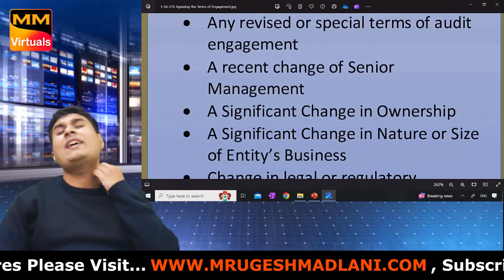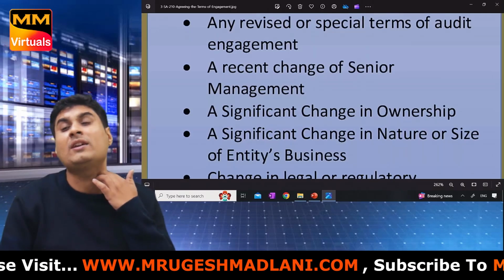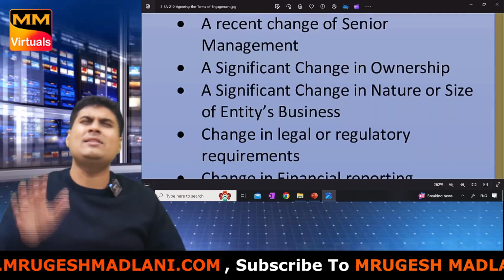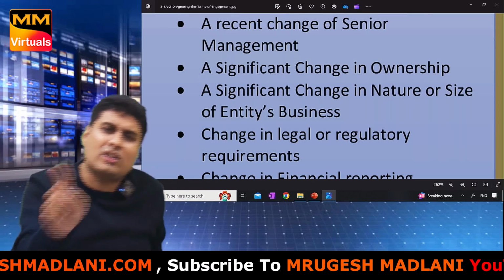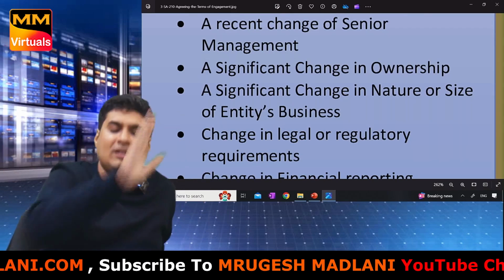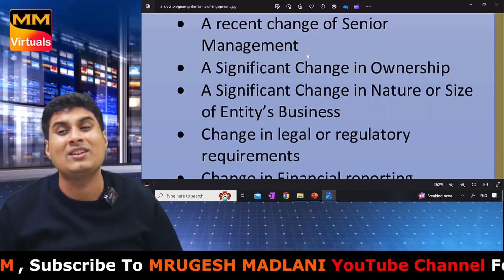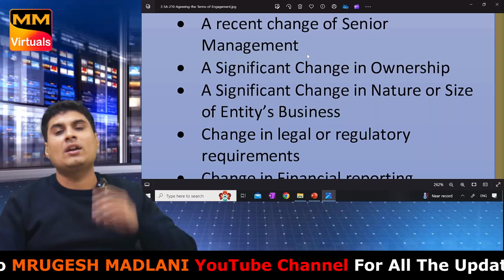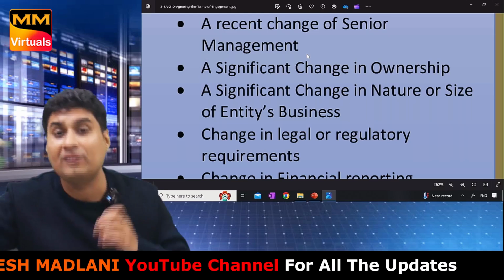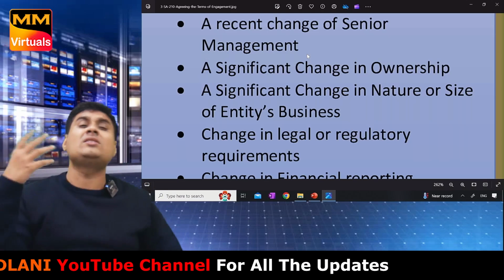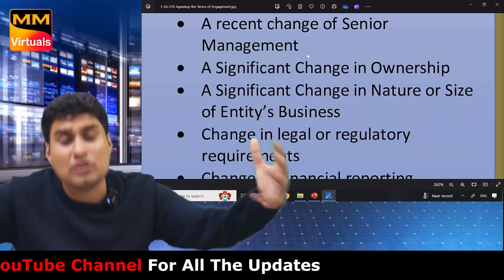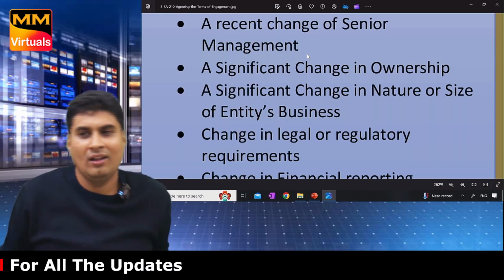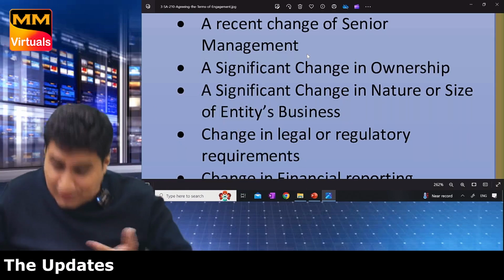Second, any revised or special terms of audit engagement. Okay, your fees have increased, then you have to send engagement letter. Change in senior management, change in ownership, change in nature or size of company's business. Senior management has changed. Now you need to tell them who are the auditor. You have to cooperate. Ownership has changed. Tell them audit fees again. You acquired 4 new companies. Of course, the audit fees will be more. You need to tell them.